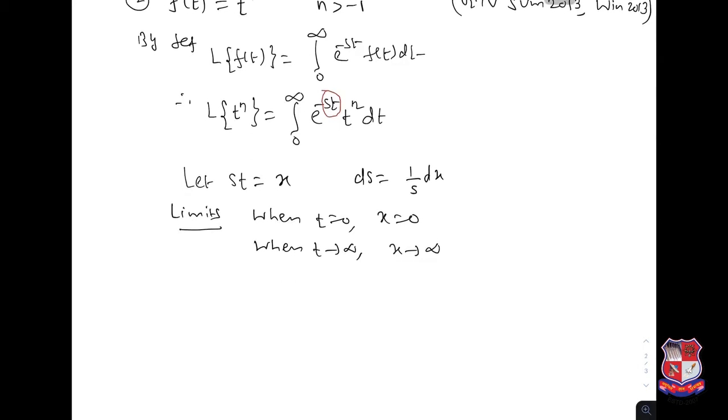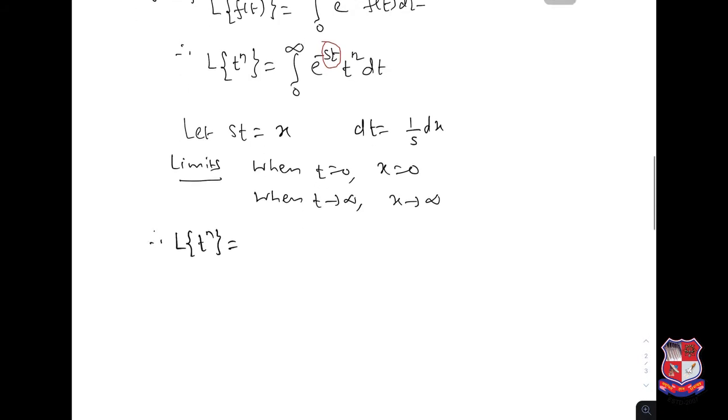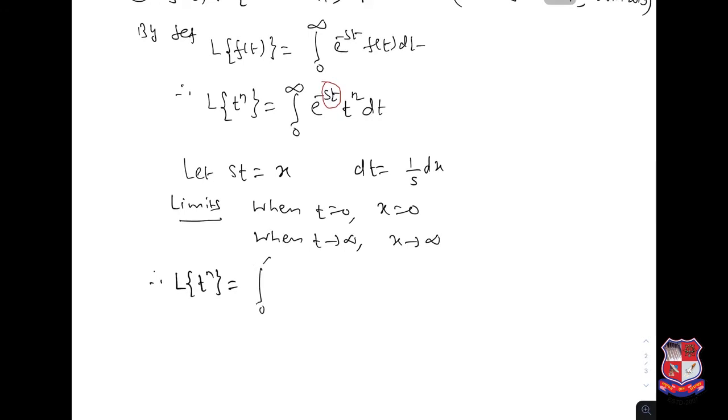So we have this Laplace transformation of t power n is integration 0 to infinity e to the power minus x, and t is x by s, so x by s power n, and dt is 1 over s dx.